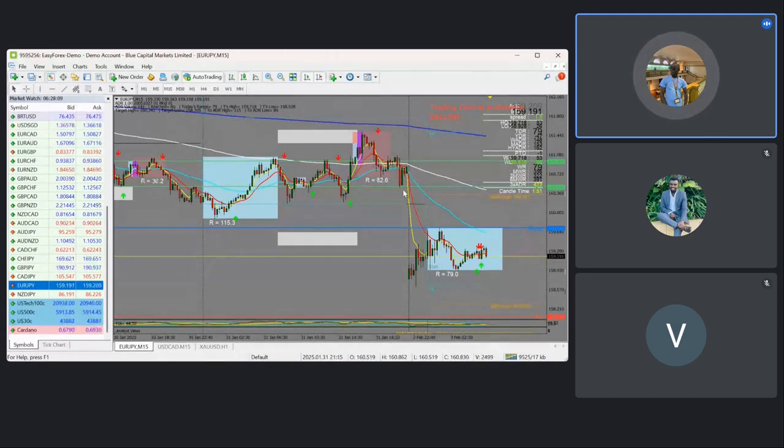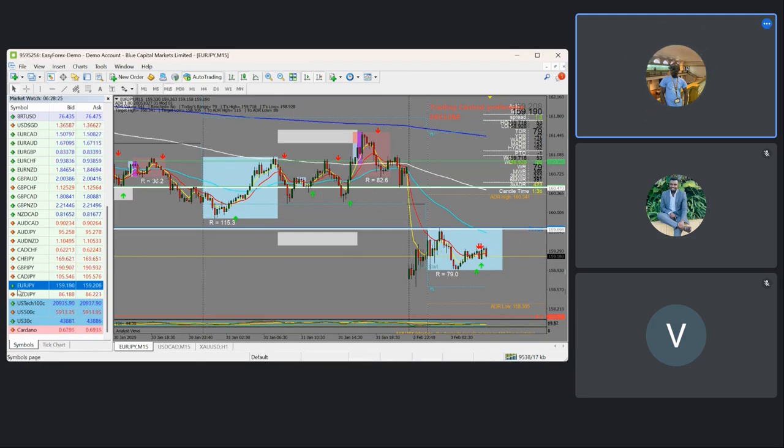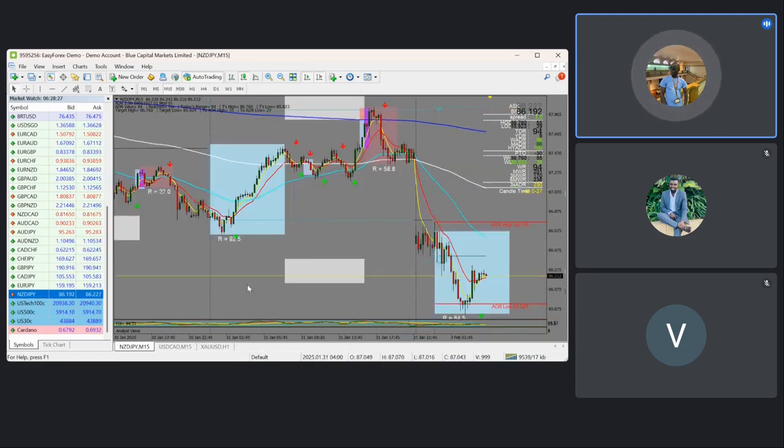I'm interested for these pairs to come and fill these gaps. This opening gap on Monday is where I'm interested for us to check on possible setups. At the 200 DMA is where I'd be interested to look at the low risk trade. So that is on Euro JPY. And looking at another JPY, that is the NZD JPY.